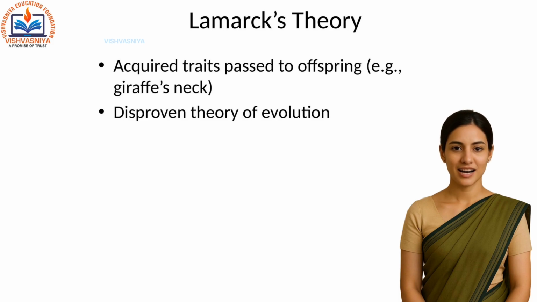Let's begin with the earliest theory, Lamarckism. Jean-Baptiste Lamarck believed that traits developed during an organism's lifetime could be passed on to offspring. For example, giraffes stretched their necks to reach tall trees, and this trait was inherited. But this theory was later disproven because acquired traits don't affect genes.